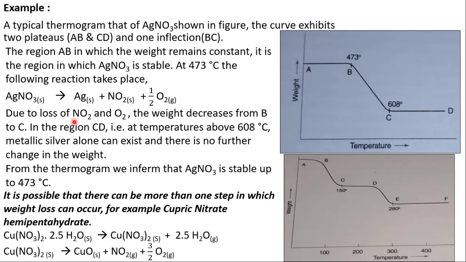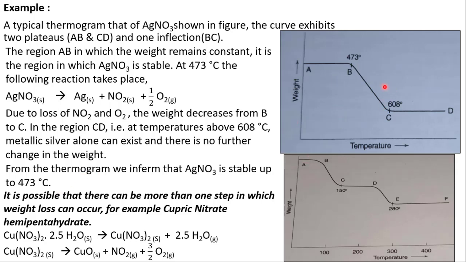Due to loss of nitrogen dioxide and oxygen, the weight decreases from B to C. In the region CD, that is, at temperatures above 608 degrees Celsius, metallic silver alone can exist, and there is no further change in weight of the sample. From the thermogram, we infer that silver nitrate is stable up to 473 degrees Celsius.